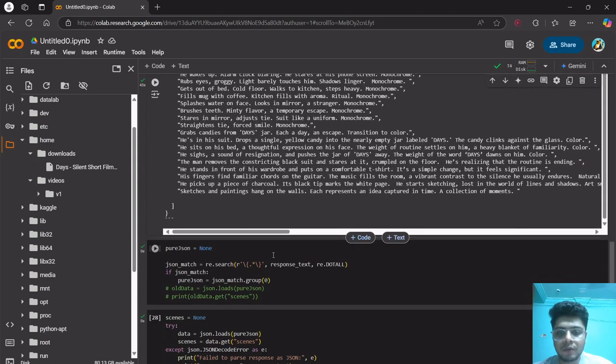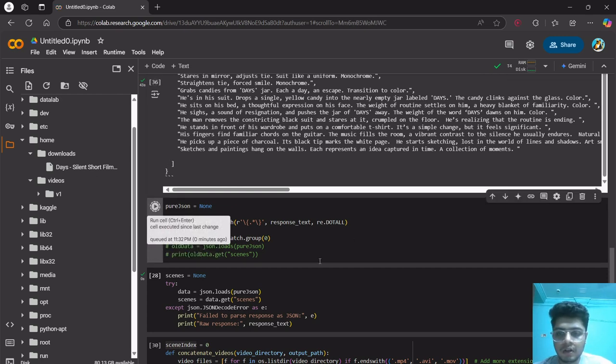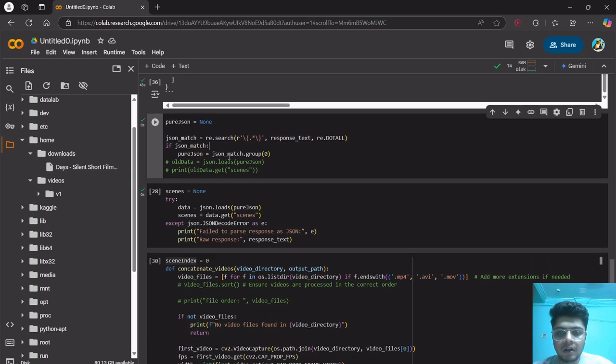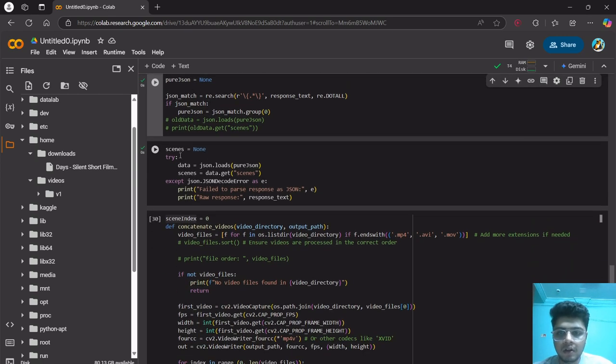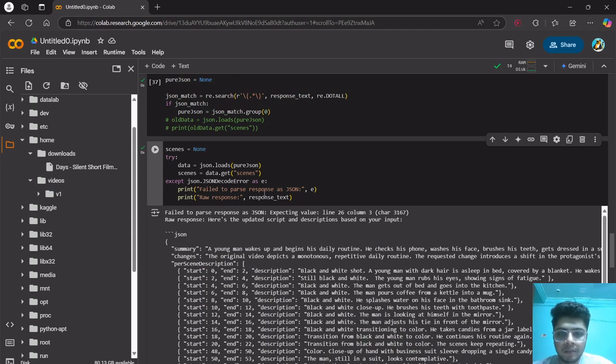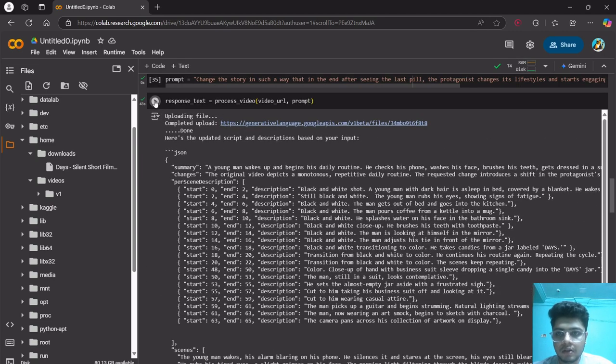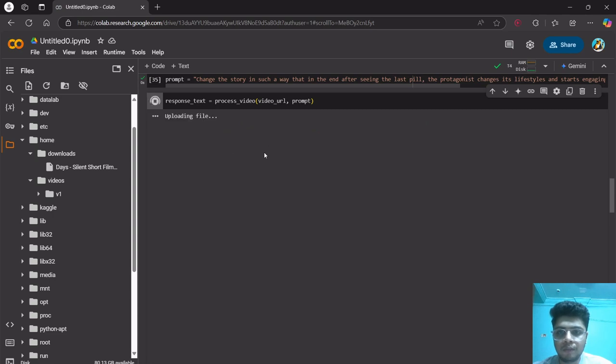This is text, so we have to convert it into JSON for our understanding. We'll just run this bit of code. It will first take the JSON object and remove all the extra characters outside the object, and then we'll use the JSON over here. Then we'll see if scenes is available. Okay, we are getting an error because Gemini did not give us the output in the correct way. So we'll just rerun, and hopefully Gemini gives us the correct output this time.